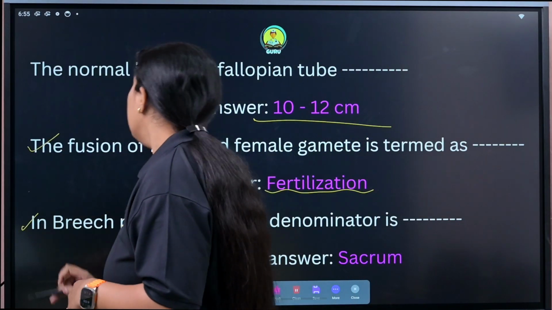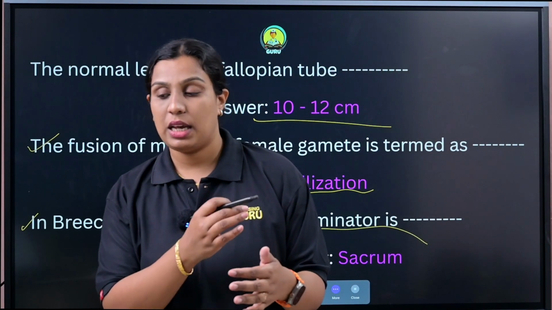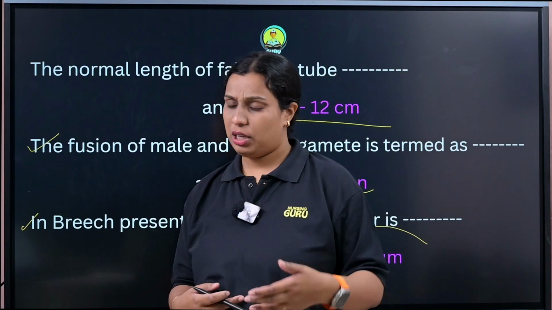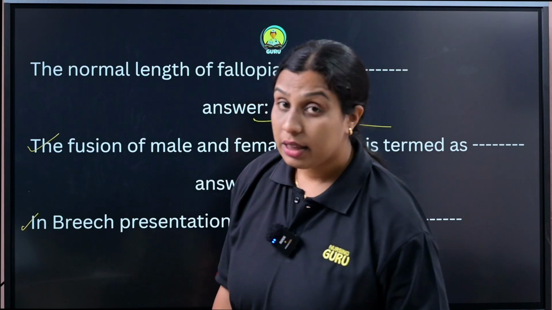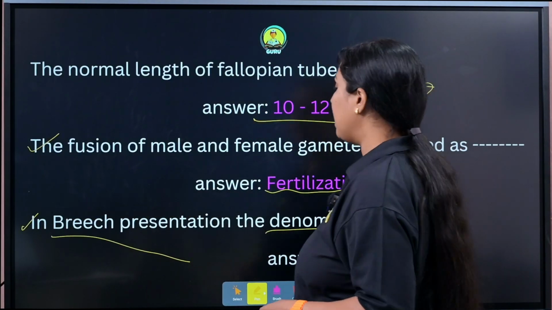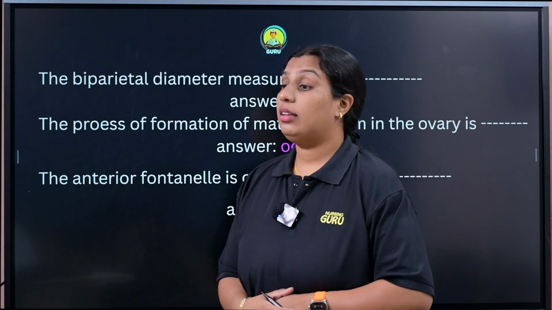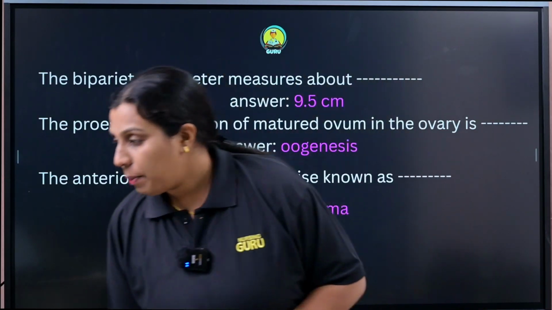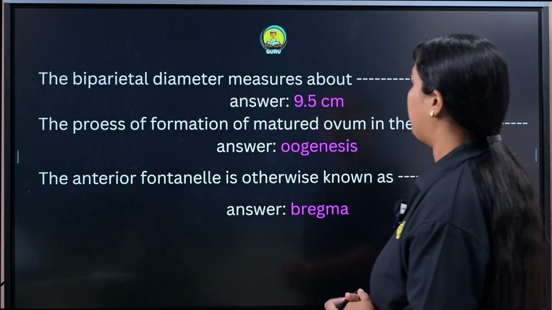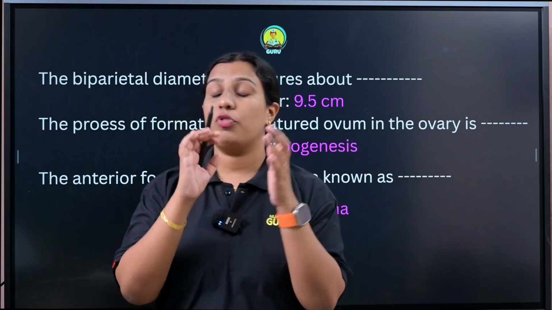Okay, next question. In the breech presentation, the denominator is known as sacrum. Clear? The denominator in the breech presentation is sacrum. Clear? Okay, next question. The biparietal diameter measures about 9.5 centimeter. Next question, the process of formation of matured ovum.